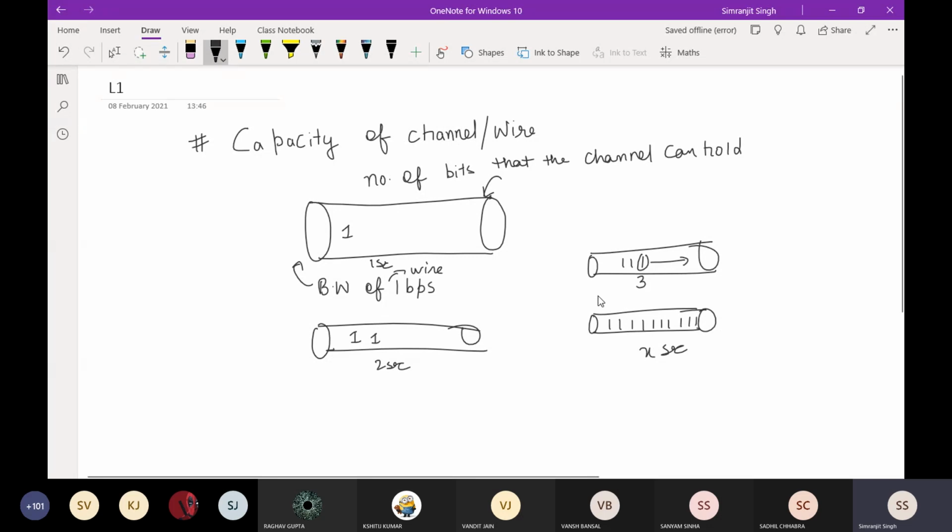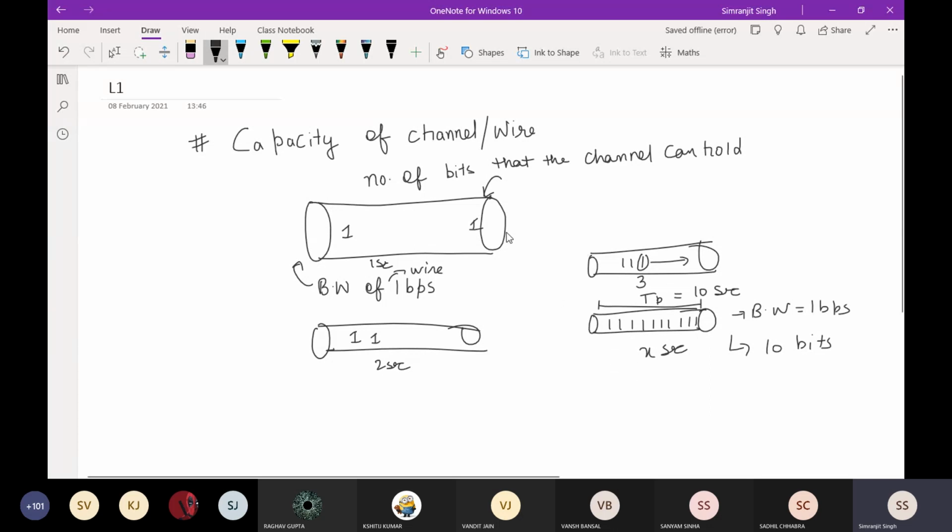Now what exactly is the Tp on this? Suppose the propagation time is 10 seconds. If the propagation time is 10 seconds and the bandwidth of this channel is 1 bit per second, it means the capacity of this channel is 10 bits, because after 10 seconds it can only hold 10 bits. The first bit that you put here will be here after 10 seconds, and the whole channel will be covered with bits.